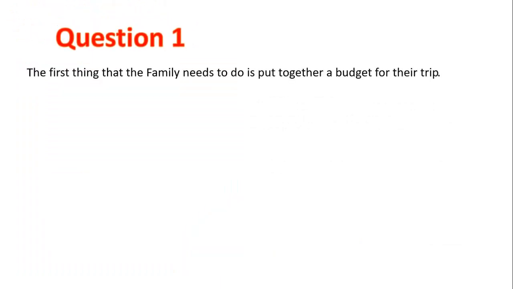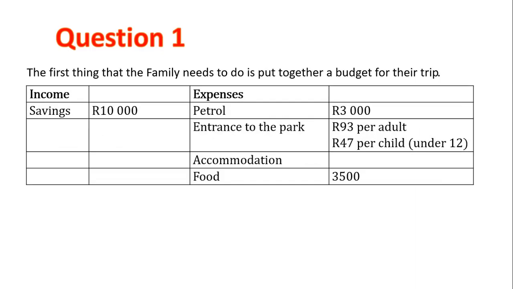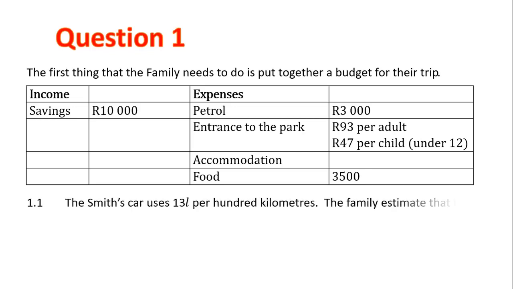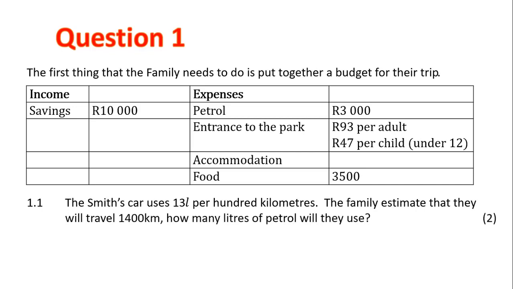The first thing the family needs to do is put together a budget for their trip. Here is a basic one that they have prepared with income and expenses. So let's look at 1.1. The Smith car uses 13 litres per 100 kilometres. The family estimates that they will travel 1,400 kilometres. How many litres of petrol will they use?